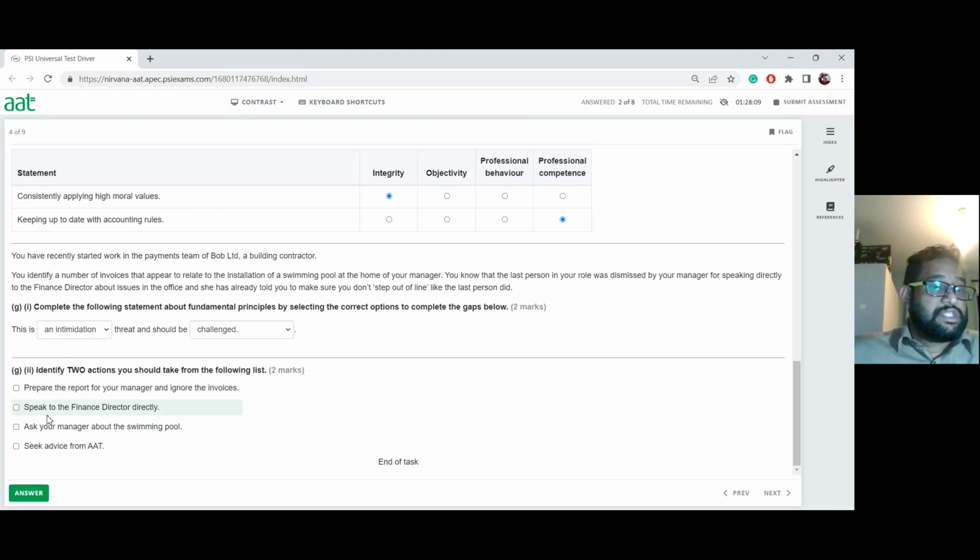I cannot do that. Speak to the finance director directly. Yes, like the previous person has done it. It didn't help that person, but you have to do the right thing. The correct thing is to speak to the financial director. And you don't ask your manager about the swimming pool, because if you ask that, you are tipping that person off.